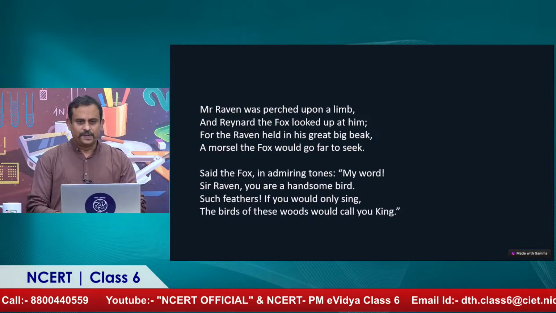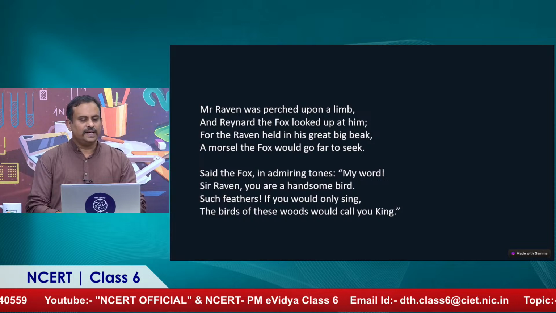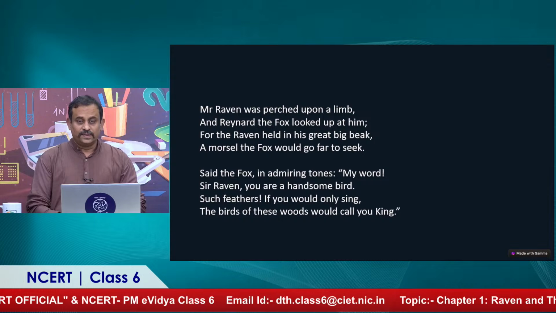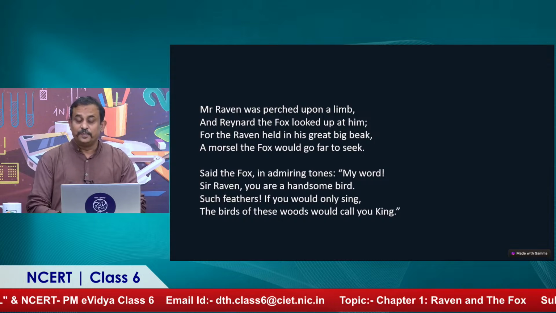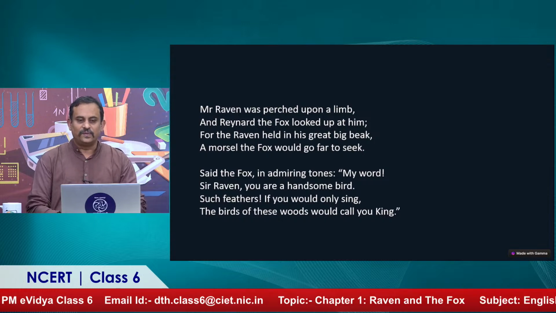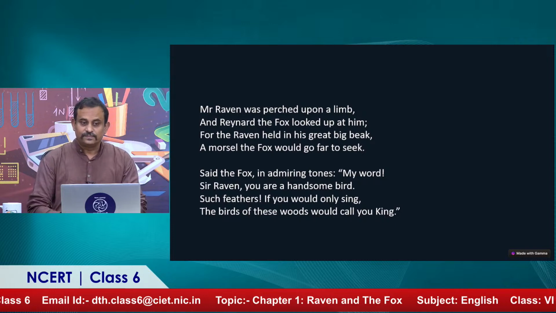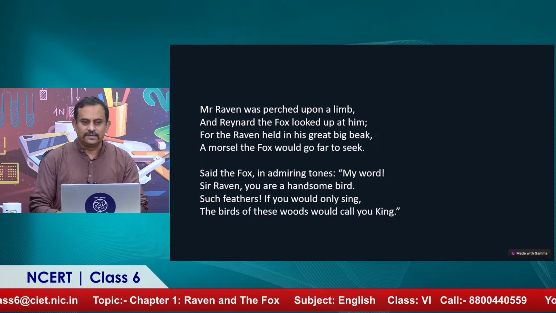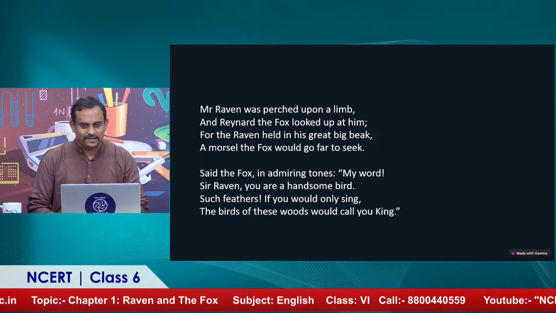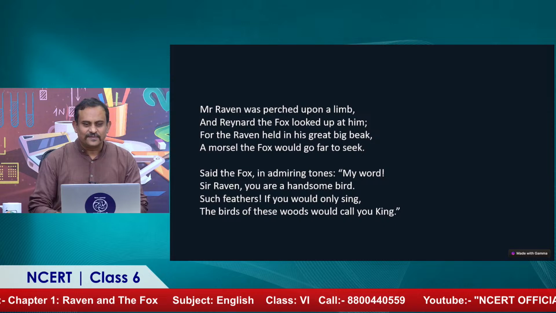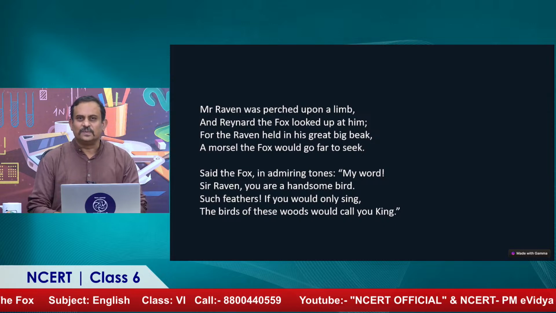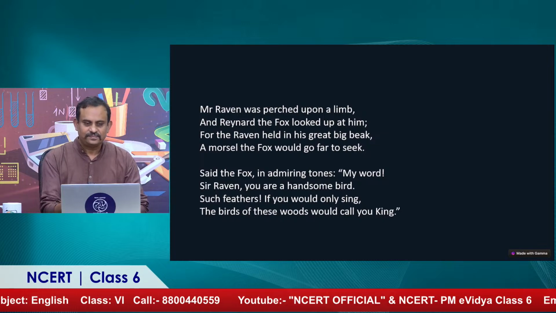Mr. Raven was perched upon a limb, and Reynard the fox looked up at him. For the raven held in his great big beak a morsel the fox would go far to seek. Said the fox in admiring tones, "My word, Sir Raven, you're a handsome bird. Such feathers, if only you would sing, the birds of these woods would call you king."